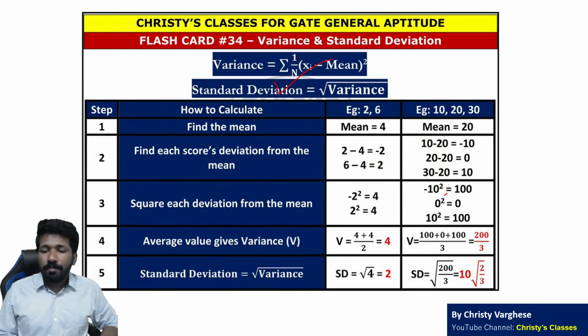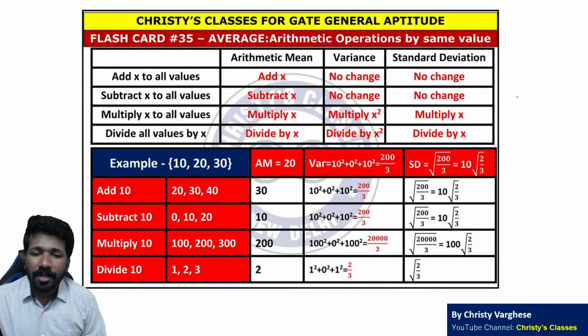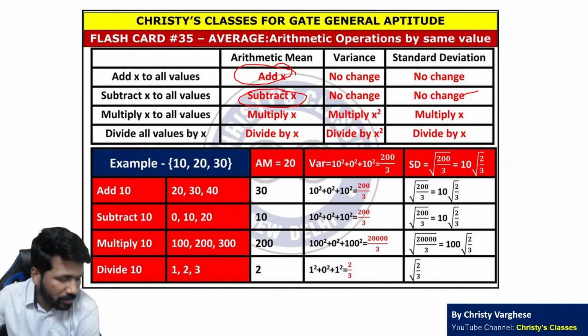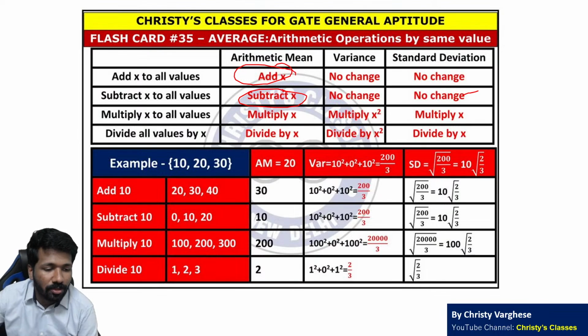Okay, if that is clear, if all values are added, subtracted, multiplied or divided by a common number, for arithmetic mean the change will be the same itself. Similar change itself will happen to the arithmetic mean also. That means if all values are added by a common number, arithmetic mean also should be added by the same common number. Say 20 30 40 का arithmetic mean क्या है? 20 30 40 का arithmetic mean 30 है.